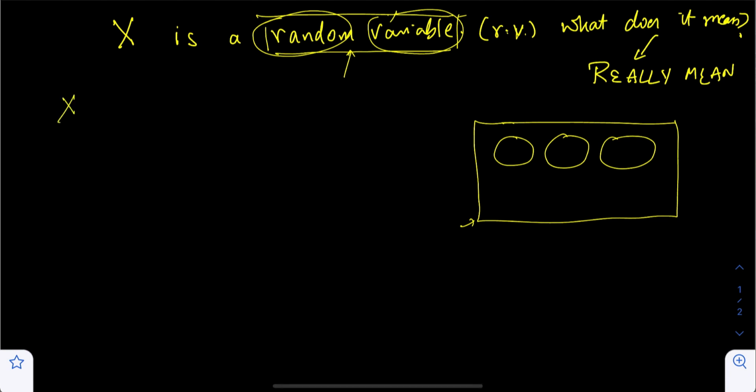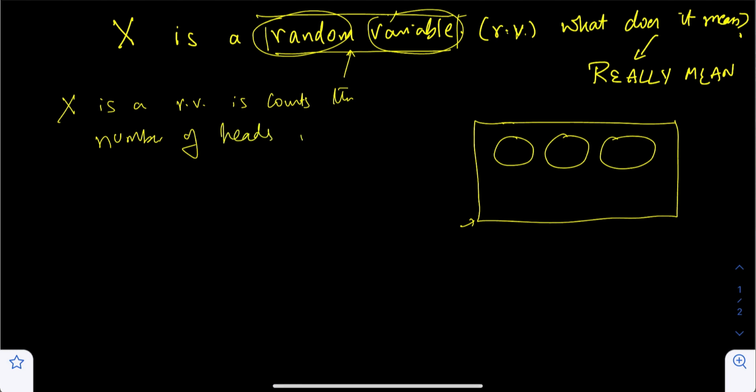Suppose we say X is a random variable that counts the number of heads. Let's take a specific example: after 3 flips of a coin.